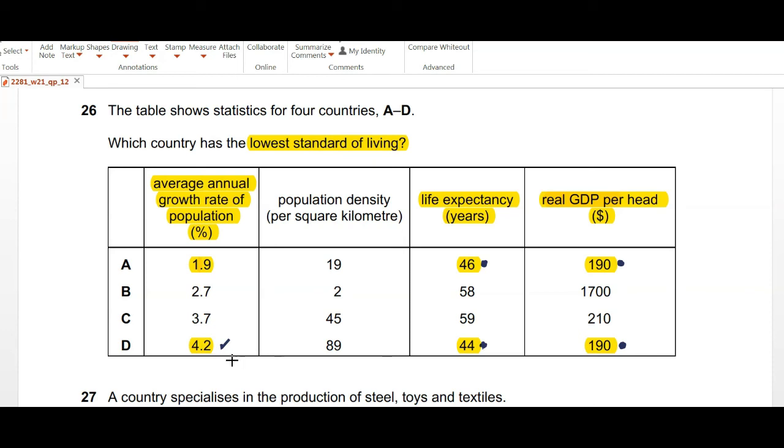So obviously they have a high population, and that is also justified by this value, where the population density per square kilometer, as in the number of people who are living on every square kilometer, is high. So we go with option D, because this will be having the lowest standard of living.